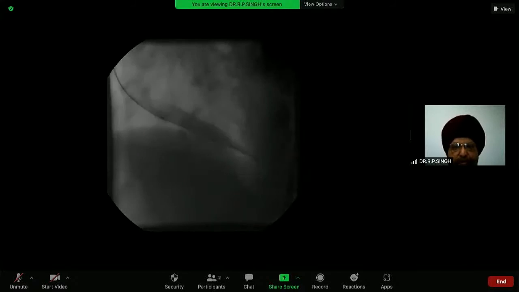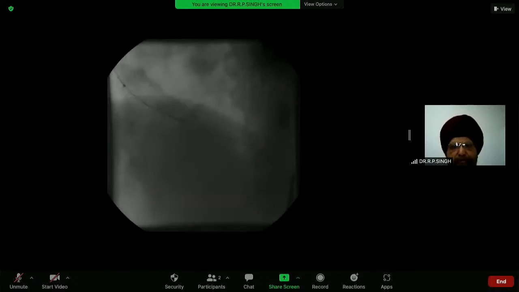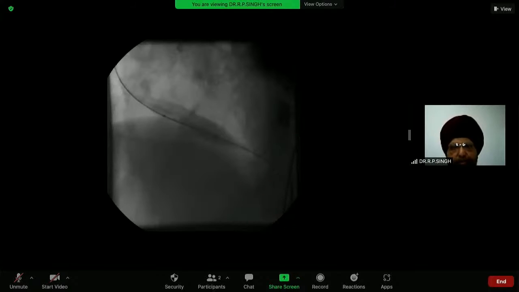This was a case where the patient came in cardiogenic shock. I opened up the valve at midnight and saved the patient. After 5 days, I did aortic valve replacement and sent the patient back home.